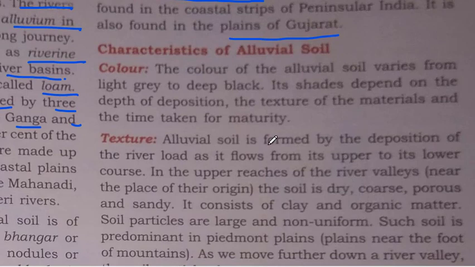Let us understand the characteristics of the alluvium soil. First, color. The color of the alluvium soil varies from light grey to deep black. What is the color of this alluvium soil? It is light grey to deep black. Its shades depend on the depth of deposition, the texture of the material and the time taken for maturity.